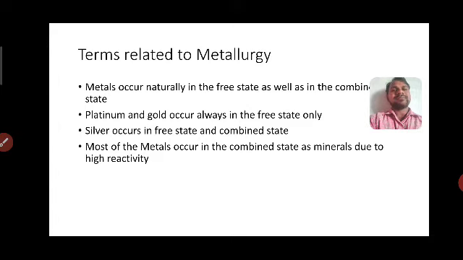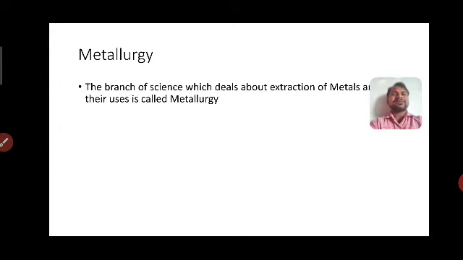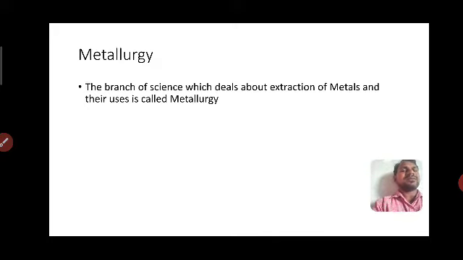Okay, minerals. So among the related terms, the first term is metallurgy, the branch of science which deals with the extraction of metals and their uses. Before starting this chapter, we have to discuss metallurgy. What do you mean by metallurgy? Metallurgy is nothing but extraction of metals. How do we get the metal from nature, and how do we purify metals?